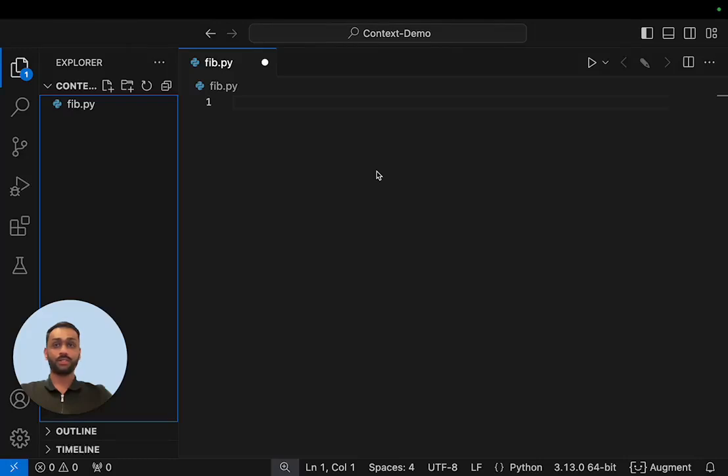Hi, I'm Anshuman, a solutions architect at Augment Code, and today I'm going to show you why context is so important for software engineering. For coding, context is king. Changes in your codebase are based not only on the current file, but also on things like dependencies, call sites, READMEs, builds, and third-party libraries.